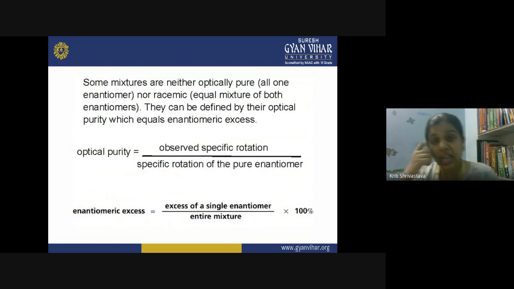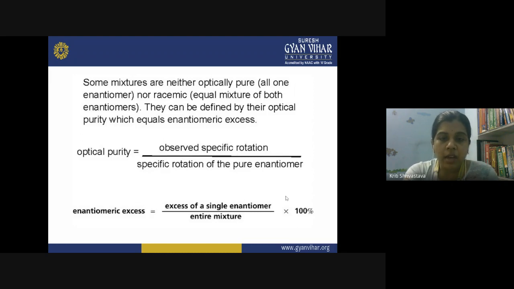Some mixtures are neither optically pure, that is all one enantiomer, nor racemic. Like I told you, if the 50-50% ratio is not there, then your sample is not optically pure and it is also not racemic. So in that case, you have to find out the optical purity of the sample. Look at this formula. Optical purity is the observed specific rotation that you are getting from that sample. You put that sample in the polarimeter and observe the rotation. Then this is divided by the specific rotation of the pure enantiomer. In this manner you will get the optical purity. So it's also a formula.